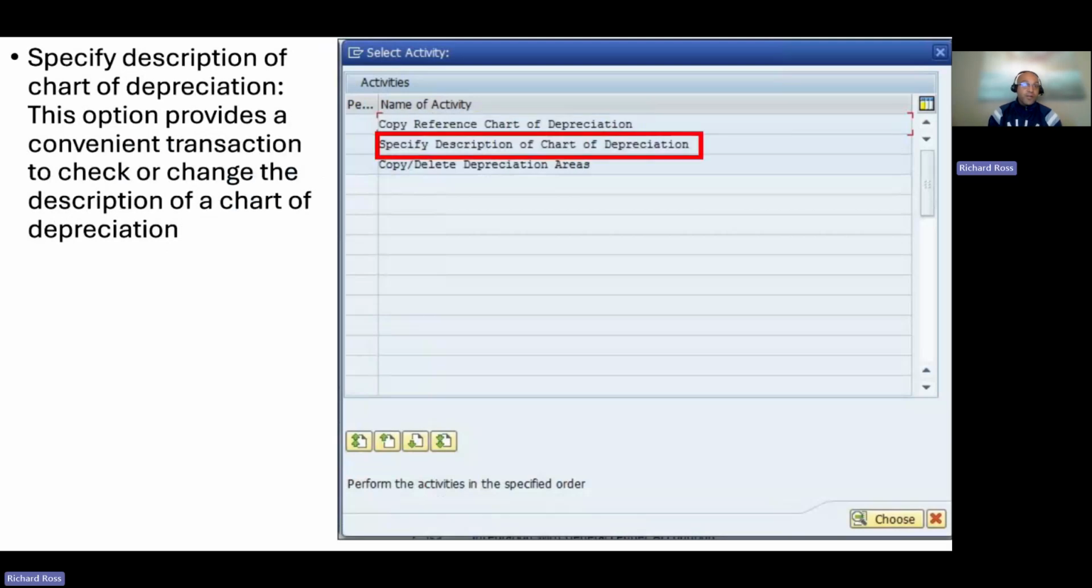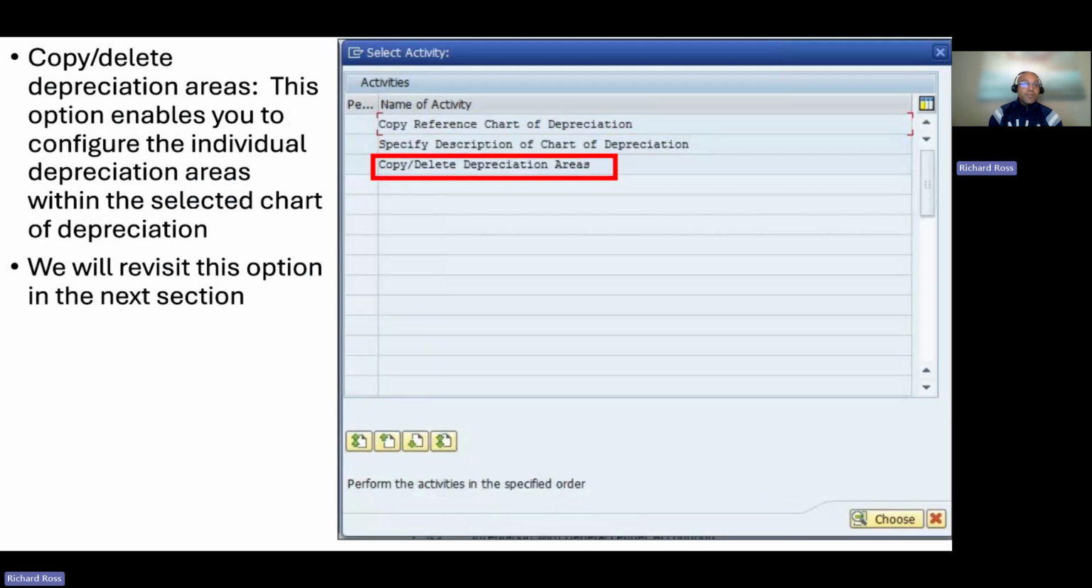Specify description of chart of depreciation: this option provides a convenient transaction to check or change the description of a chart of depreciation. Copy / delete depreciation areas: this option enables you to configure the individual depreciation areas within the selected chart of depreciation. We will revisit this option in the next section.